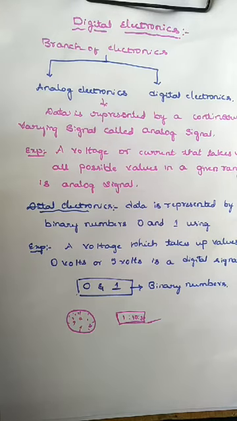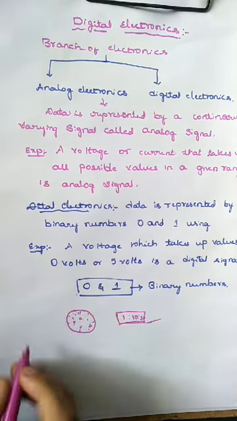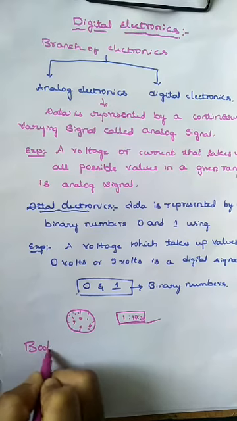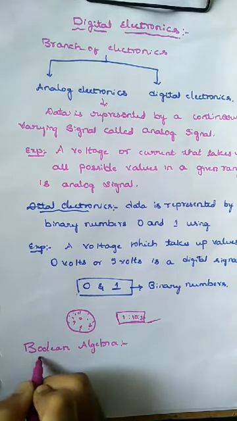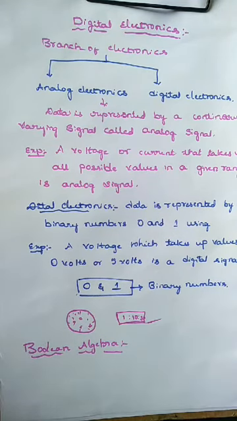The next concept is Boolean algebra. George Boole developed algebra to solve logical problems. So this algebra is known as Boolean algebra. Boolean algebra is based on the concept of true or false, or right or wrong, or maybe high or low.